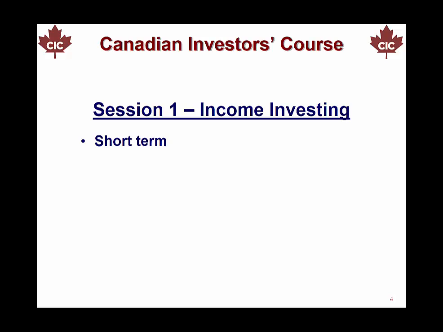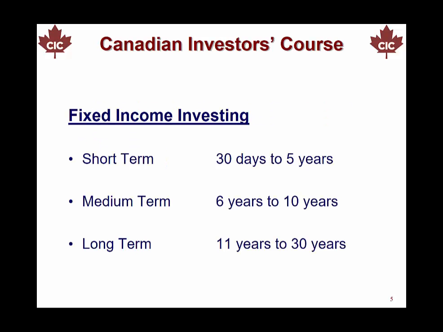Session 1. Income Investing. Short term. Fixed income investment could be short term, medium, or long term. Short term would range from 30 days to 5 years, medium term from 6 years to 10 years, and long term would be 11 to 30 years.